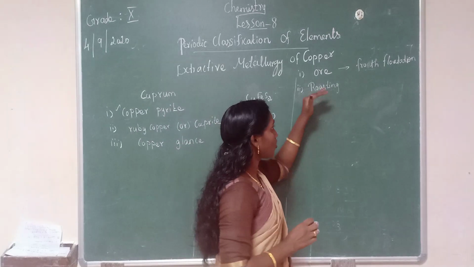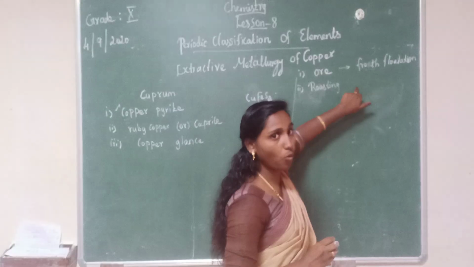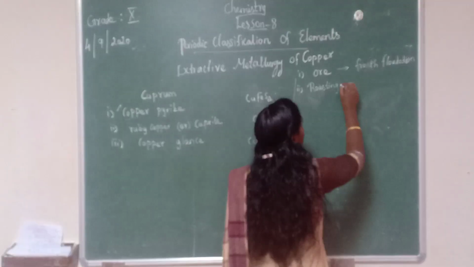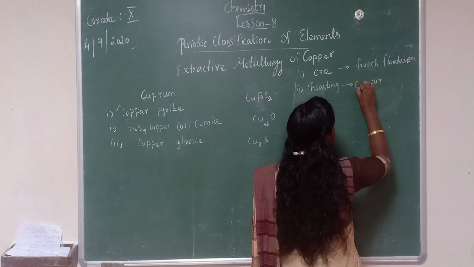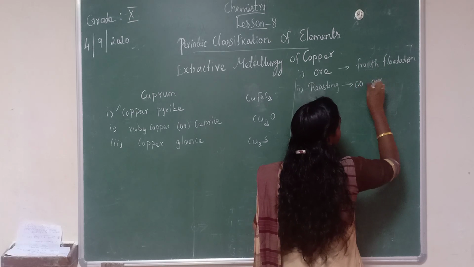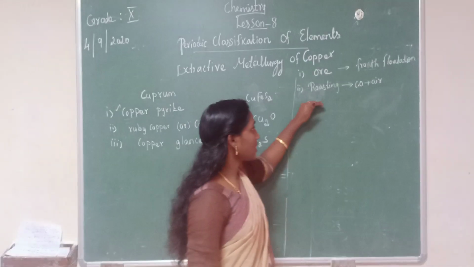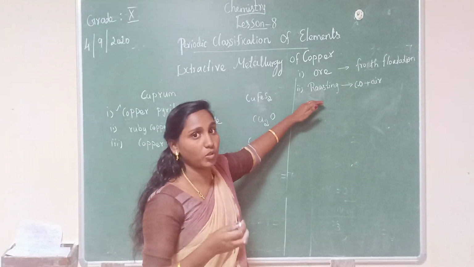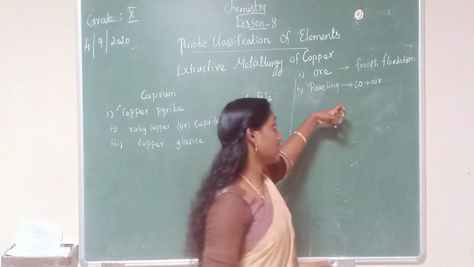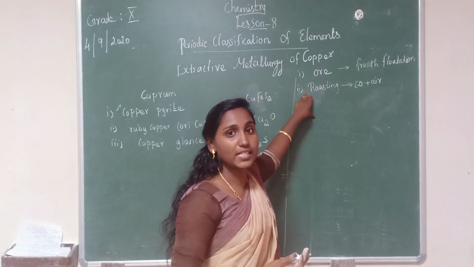Okay, so in this roasting what are we going to do? Here we got concentrated ore, right? So that concentrated ore is roasted in the presence of air. During this roasting process, the moisture and volatile impurities will be removed. Moisture, you all know, is a watery substance. Volatile impurities means easily liberated substances.